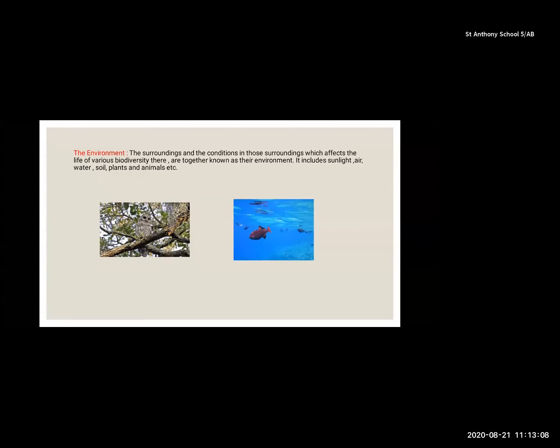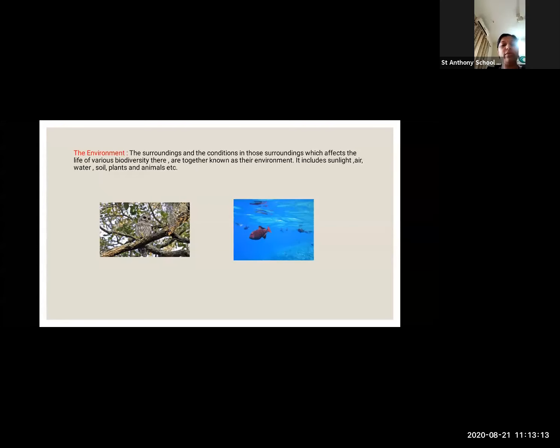Why do we need sunlight? Because that is the food of the plant. Why do we need air? To breathe. Why do we need water? To survive. Why do we need land? To stay on the land. Why are plants necessary? To eat. Animals can eat the plants. Animals depend upon the plants. Why do we need animals? To eat them also. We eat chicken and the meat of goat and all that. Environment needs all these things.